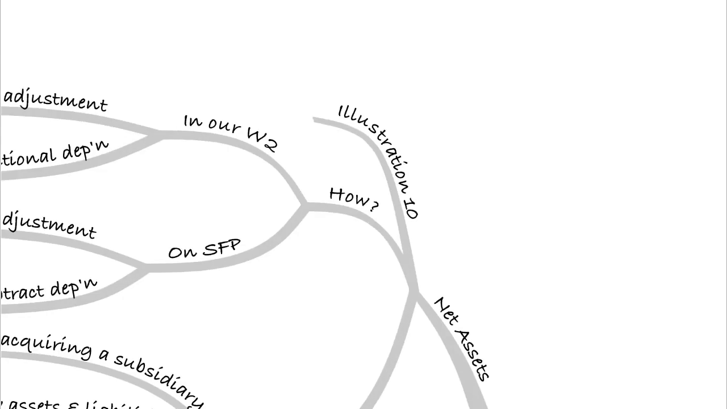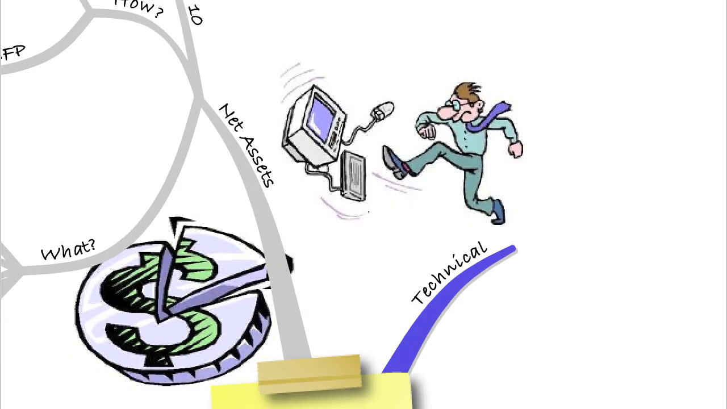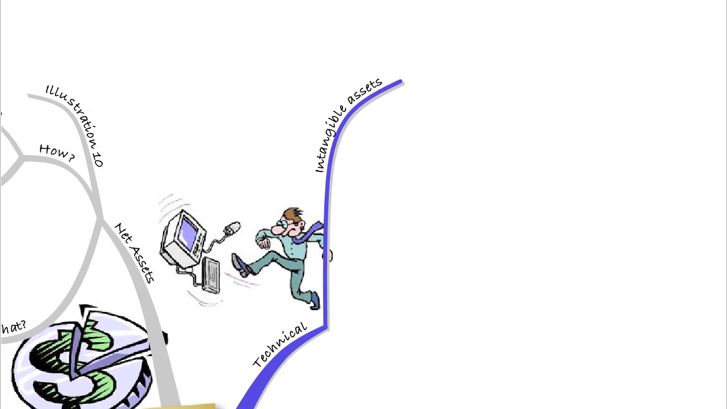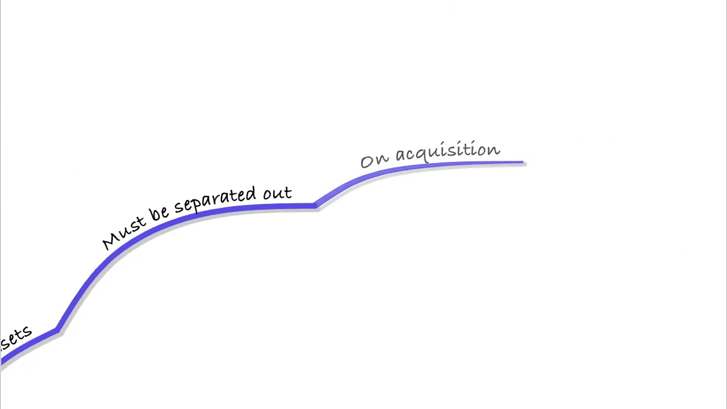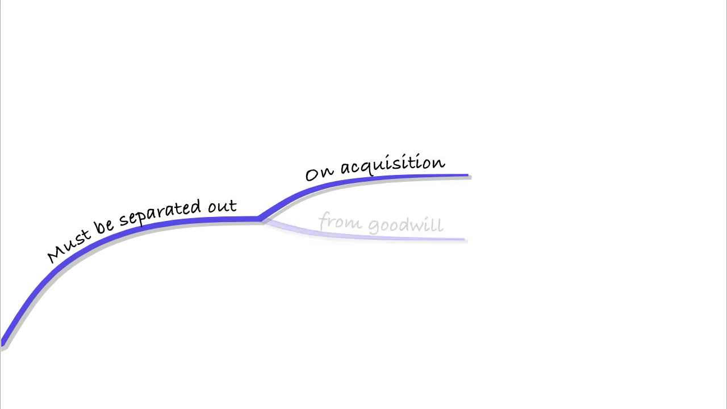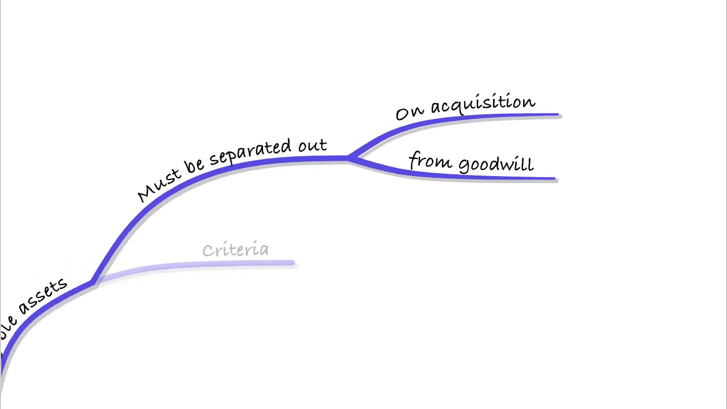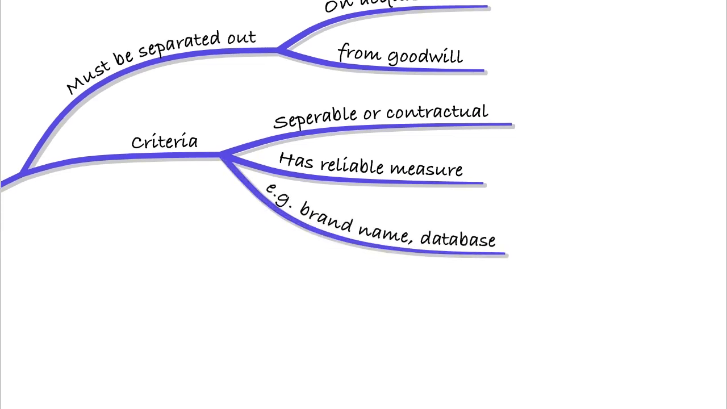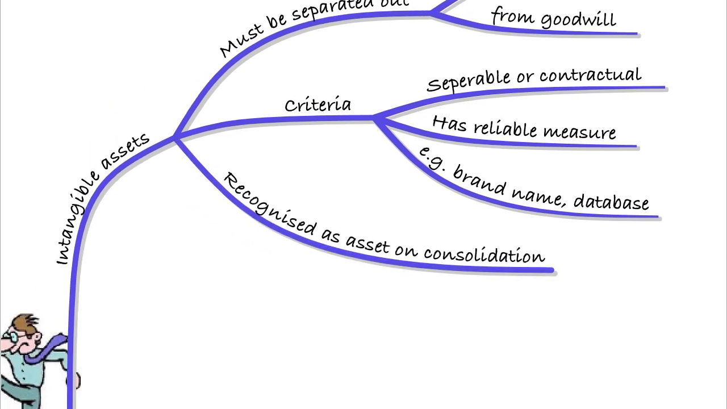Now that we've looked at fair value adjustments, just a couple of technical areas before we look at another illustration. First of all, for intangible assets, just be aware that these must be separated out on acquisition. So those must be separated out from goodwill and shown separately. The criteria for an intangible asset is set down in IAS 38, so it must be separable or contractual. It must have a reliable measure. So for example, a brand name or a database may well be examples of intangible assets.